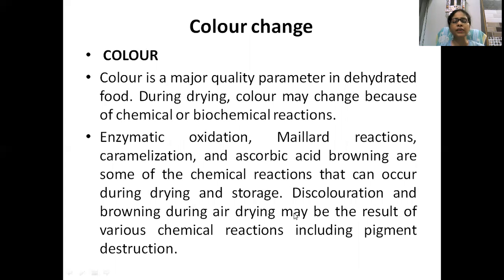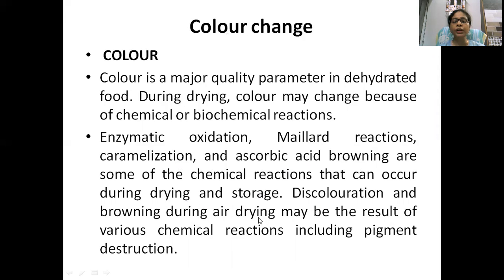So discoloration, Maillard reaction, there are many changes that can take place. Next is the color changes. Color changes are mainly due to the Maillard reaction or any biochemical reaction present in the food. Enzymatic oxidation, Maillard reaction, caramelization, and ascorbic acid browning are some of the chemical reactions that can occur during drying and storage.